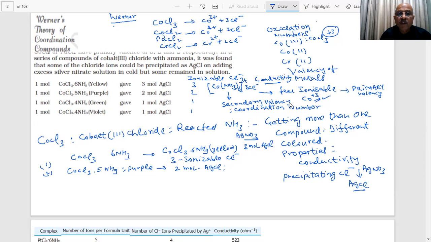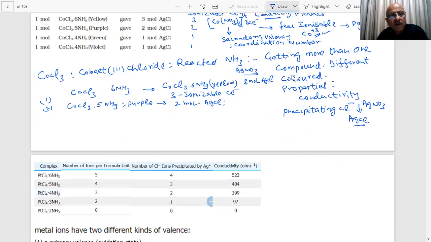We know that a double salt is going to dissociate completely into ions, and the ions can be easily tested and they will maintain their identity, students. But here, this identity is not there in whatever I am writing in the brackets. It will not dissociate into cobalt and ammonia. You are not getting ammonia and cobalt out of this. What more is important? I'm expecting one question on this, so that is why I have given more time on this.